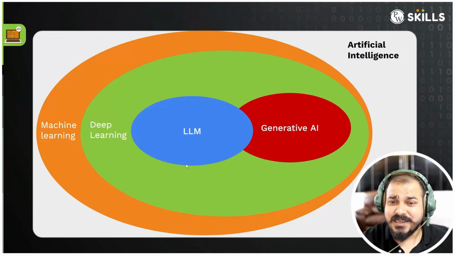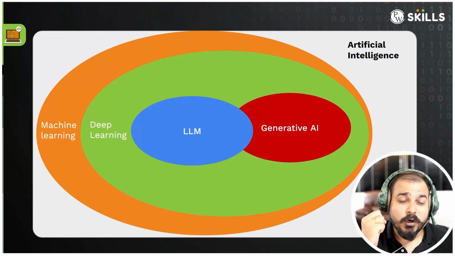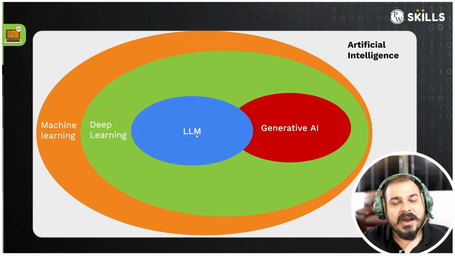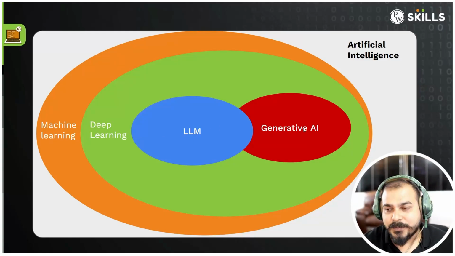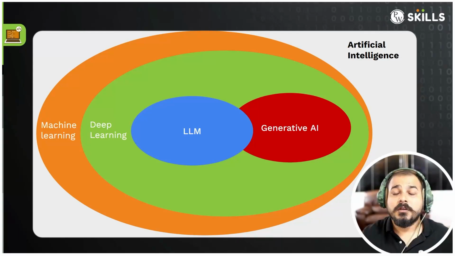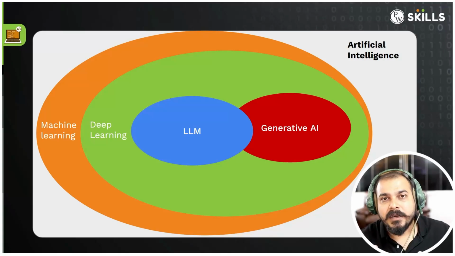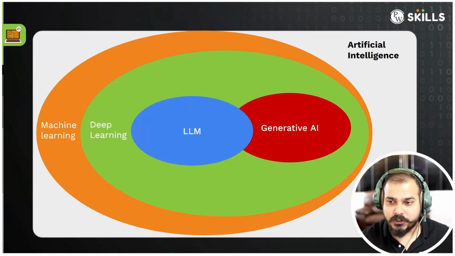There are a lot of things. These are just the basic things that I really want to explain to you so that you get them in your mind, right? So LLMs are nothing but large language models, and they are a subset of generative AI. So guys, now let's go ahead and discuss deep learning techniques, and where generative AI and LLM actually fit, okay?